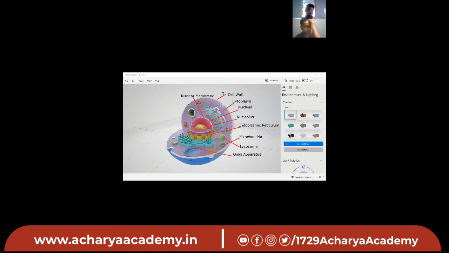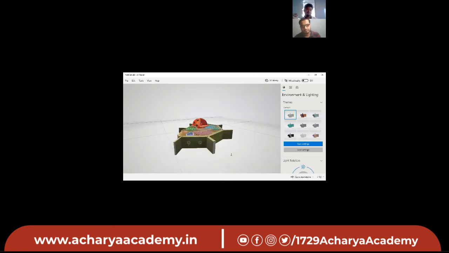So now we will see another cell, which is the plant cell. Just a minute, guys. Okay, is the plant cell visible to you all?